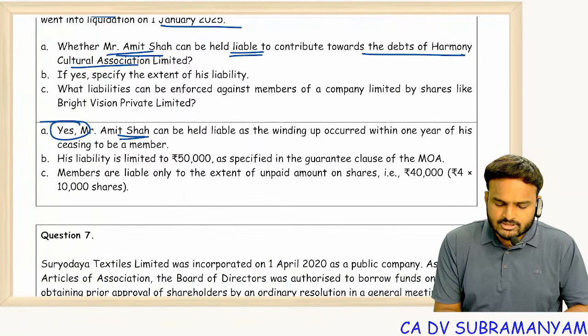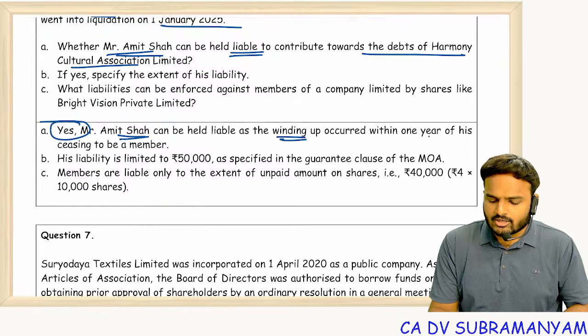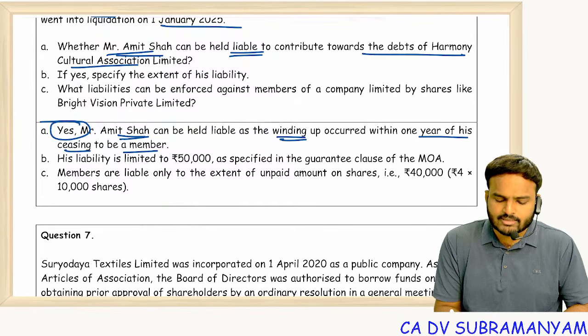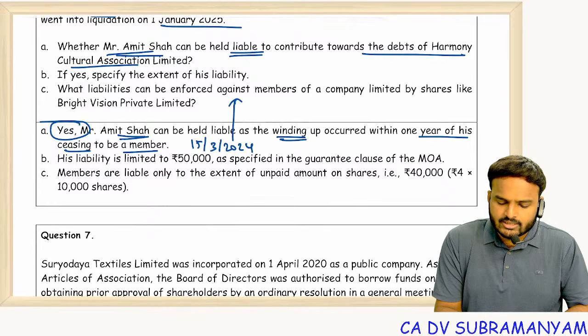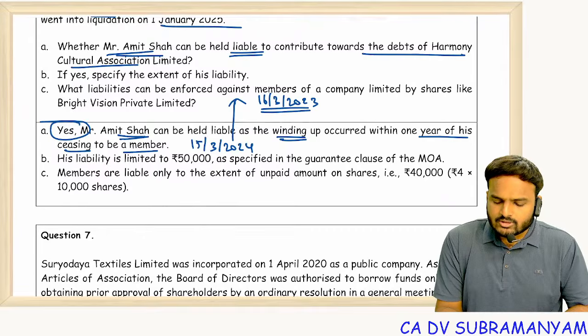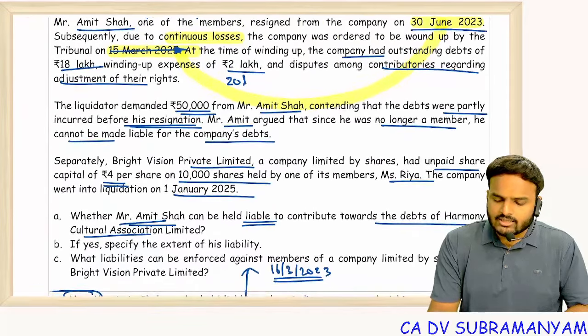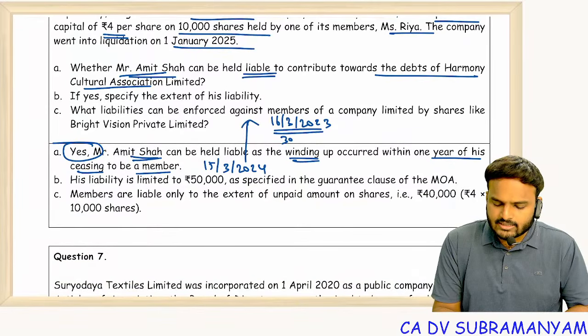So Mr. Amit Shah can be held liable as winding up occurred within 1 year of his ceasing to be a member. So 15th March 2024, go back 1 year. Going back 1 year means 16th March 2023. So he resigned, when he resigned, 30th June 2023 itself. 30th June 2023.